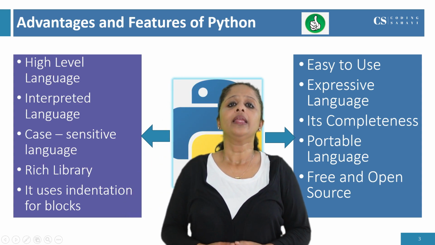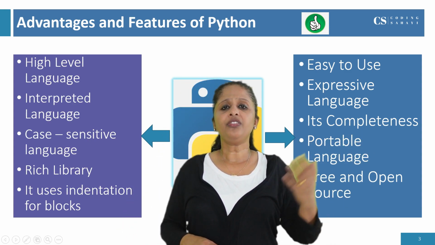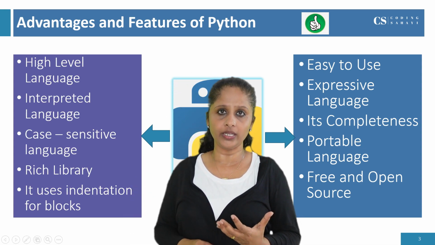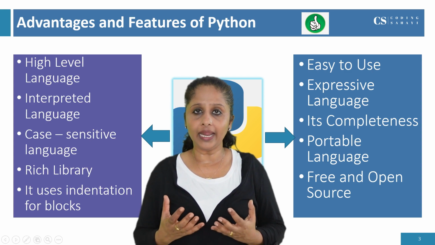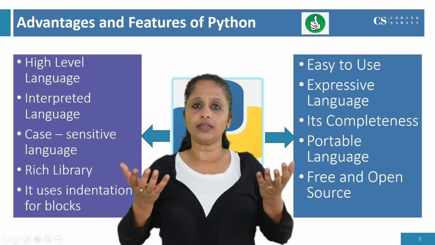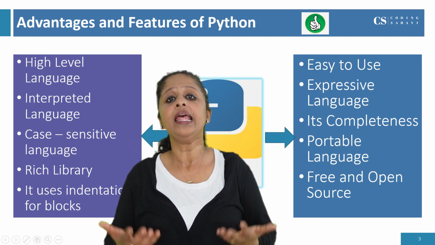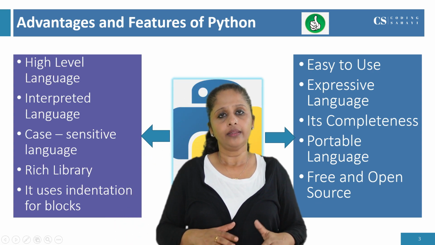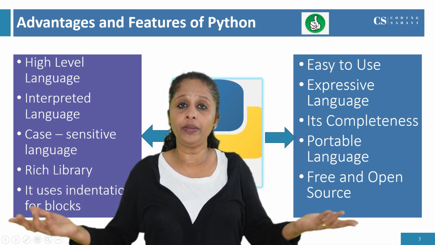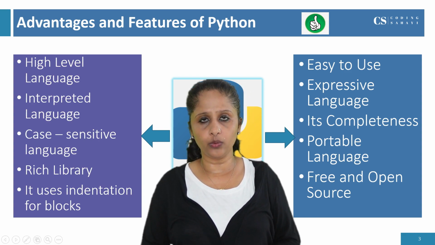The first one, Python is a high-level programming language. In one of the previous videos I explained what a high-level programming language is. High-level programming languages use English words, numbers and symbols, and for human beings, for a programmer, it is easy to write programs in high-level programming languages. There are some other high-level languages like C, C++, Java, Ruby, etc. So Python is also a high-level programming language.